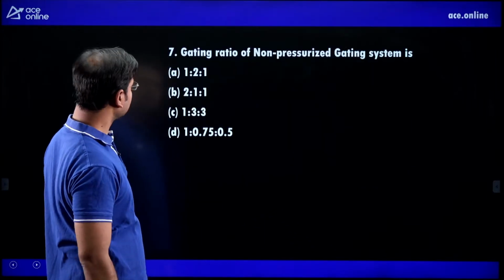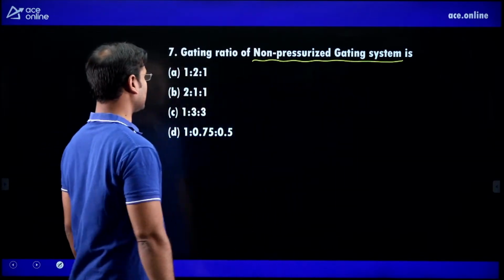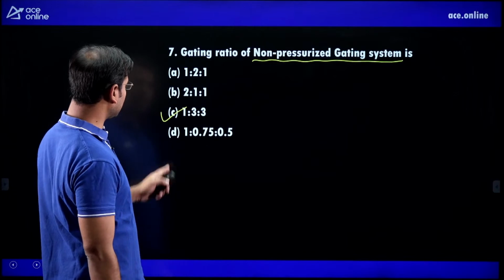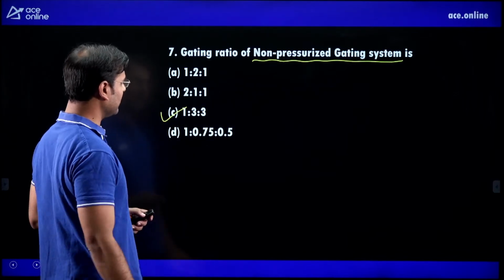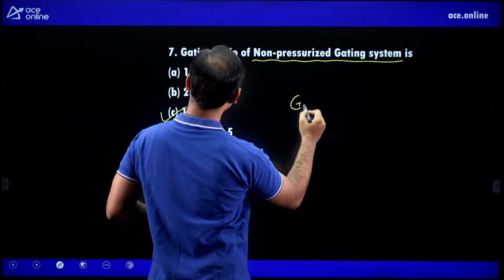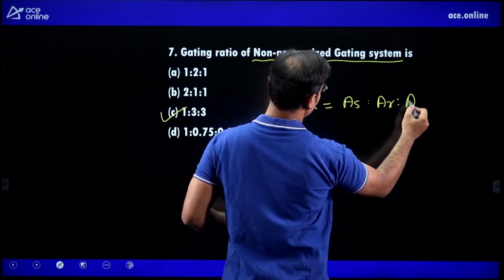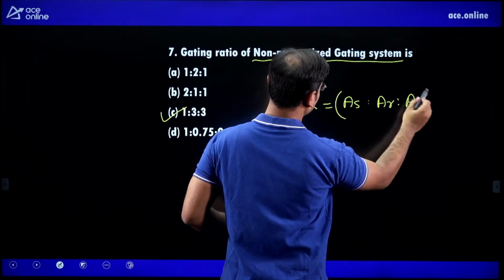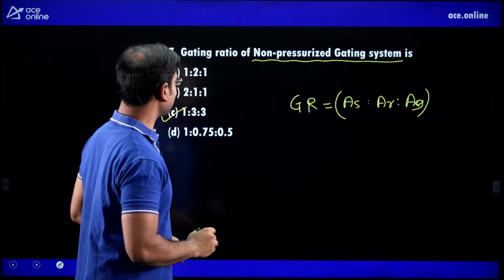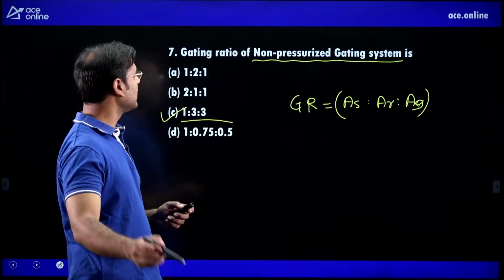Now next question. Gating ratio for non-pressurized and pressurized gating system, a very big topic. Remember that all the ratios can be asked in the exam. Here the correct answer is 1:3:3. In a non-pressurized gating system, what is the gating ratio? Gating ratio is area of sprue to area of runner to area of ingate. That ratio is going to increase in the non-pressurized gating system, hence the correct option is 1:3:3.